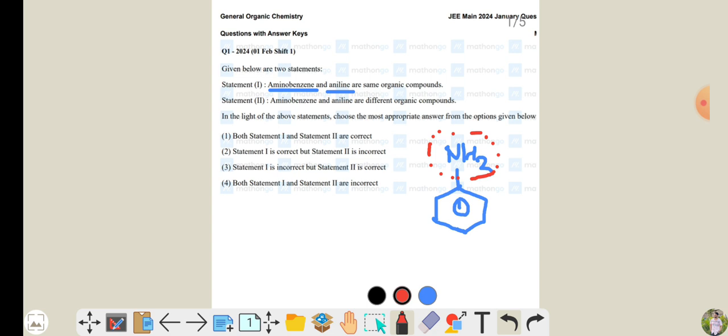They are asking, are aminobenzene and aniline the same organic compounds? Yes, they are the same organic compounds. Then second one, aminobenzene and aniline are different organic compounds. Obviously this is wrong, right? So statement 1 is true. If you read the options, the second option is correct. I hope this question is clear to you. It is a very simple question, just based on your normal knowledge of common and IUPAC names. Next question, let's see.